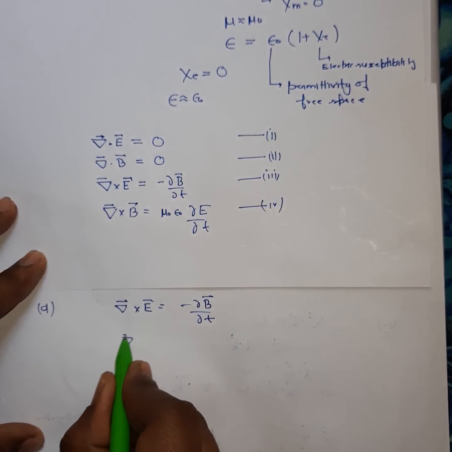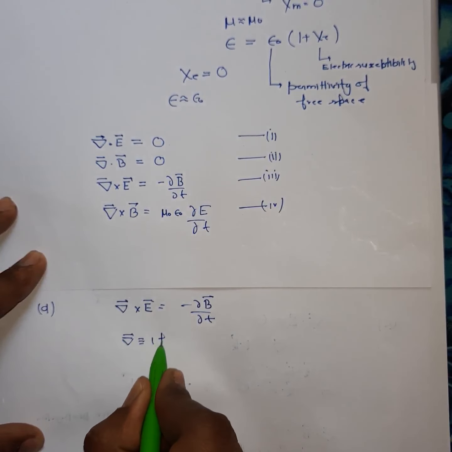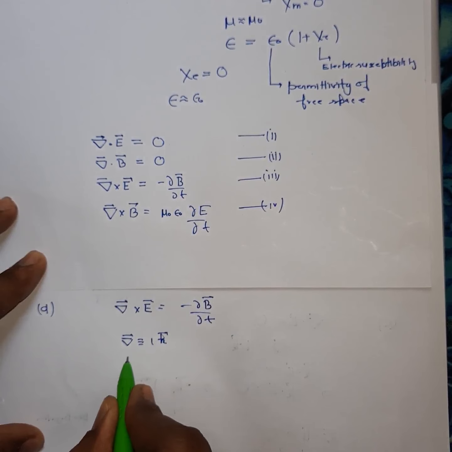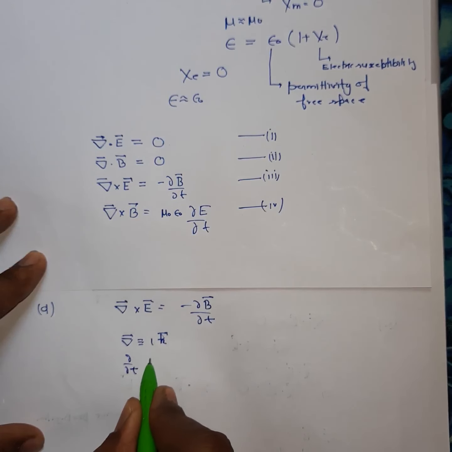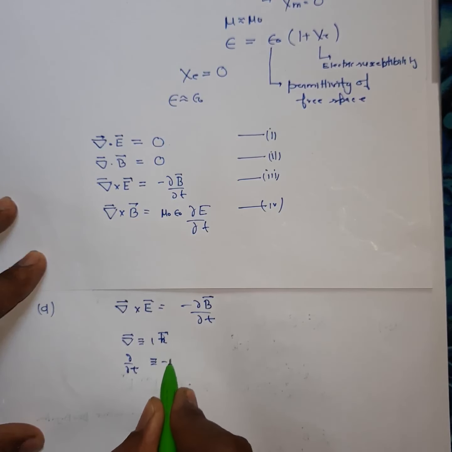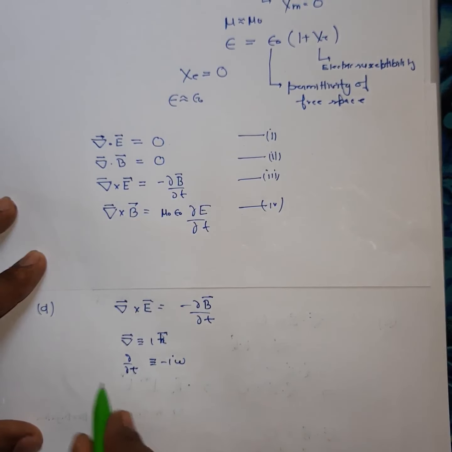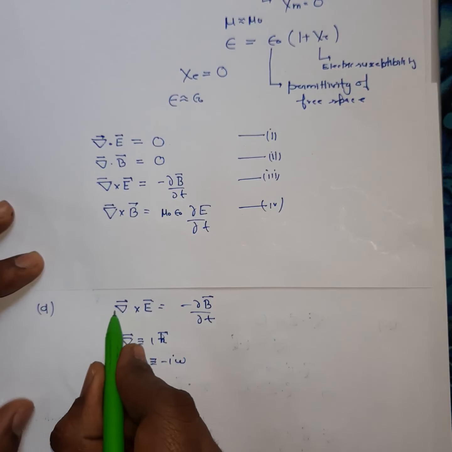So you know that del can be approximated as ik, and del by del t as minus i omega. Now let's substitute these in this equation.